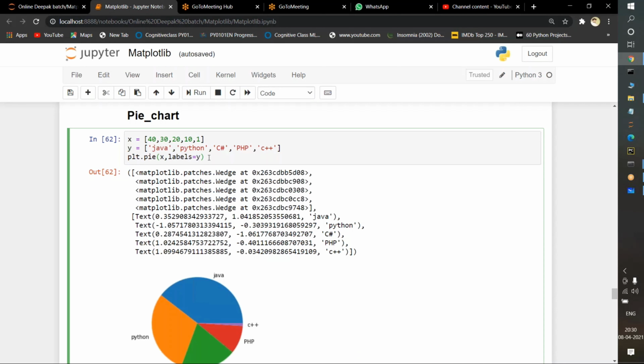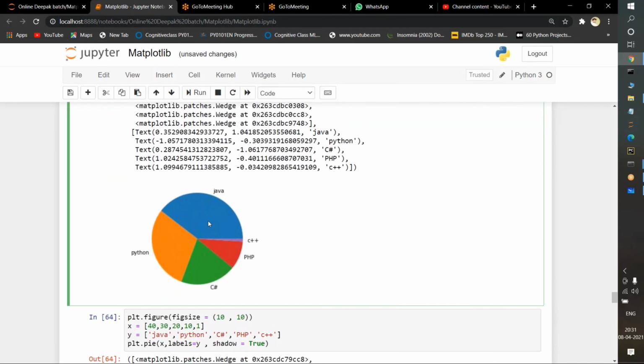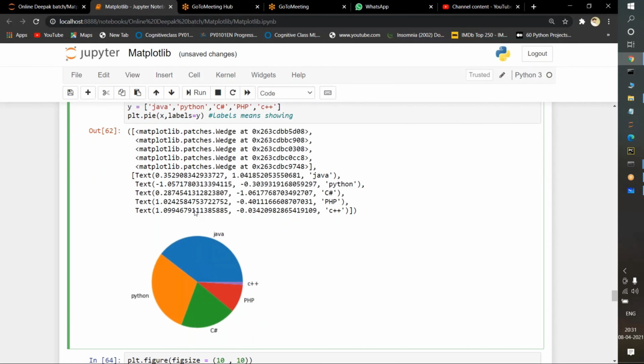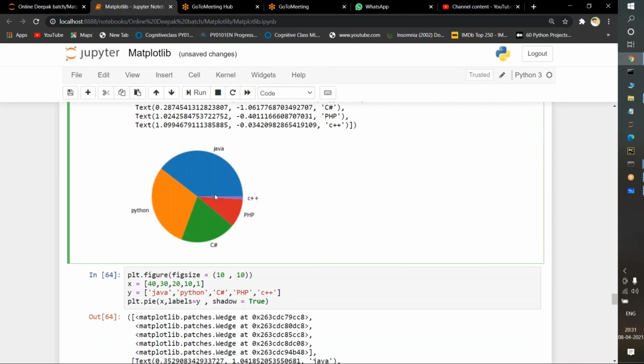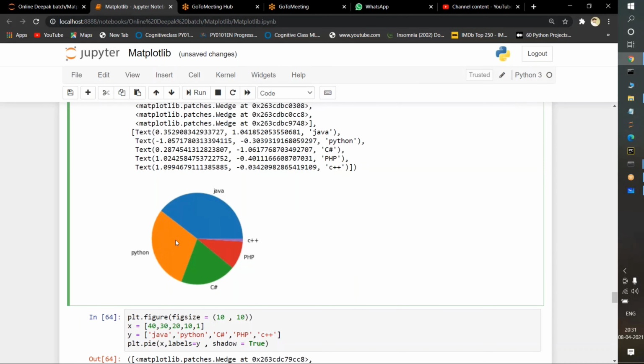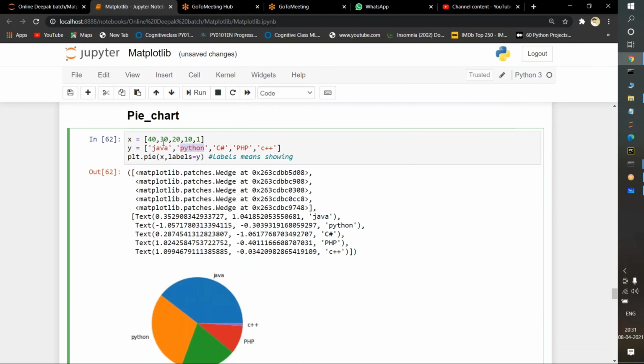Labels is nothing but a visualization. Labels means showing. Suppose you observe here, this is the pie chart. Java is carrying 40%, so for Java the round circle shape is occupying more. Python is carrying 30%, somewhat more, and C# is carrying 20%.